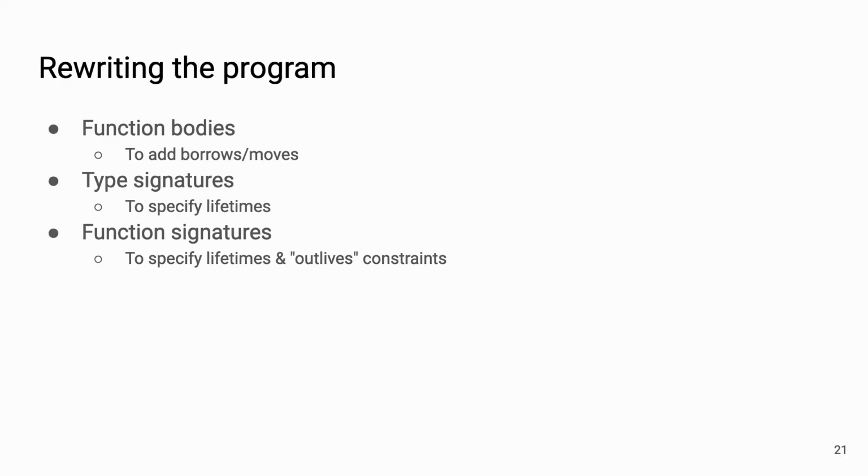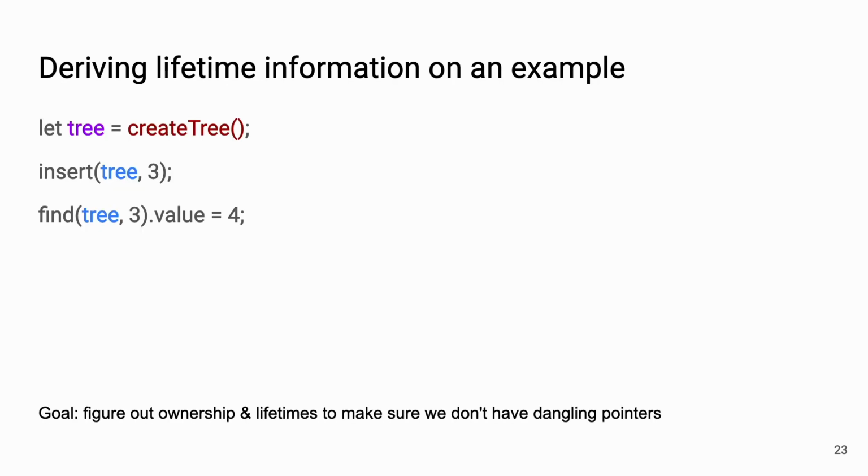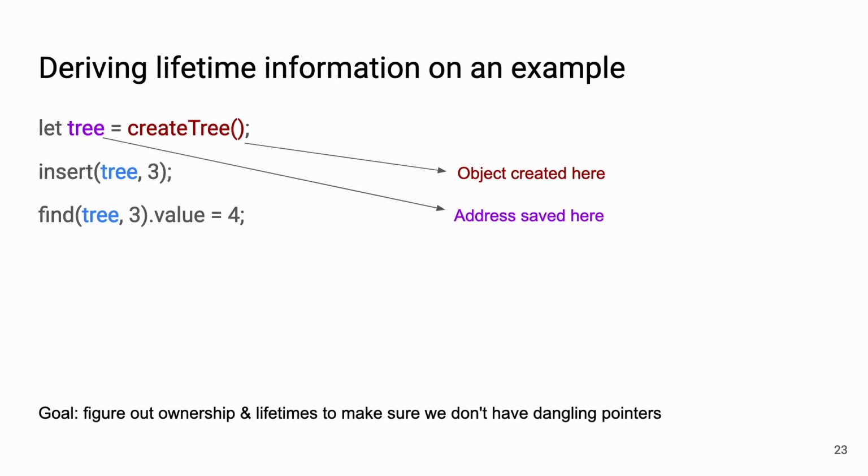So when we are rewriting the program, now we have 3 main bits to rewrite: function bodies, type signatures, and function signatures. So let's look at this program. This is a hypothetical Rust program translated from C. We have an object that's created and returned by create tree. Then we save its address in this pointer tree. Then we use that pointer later on.